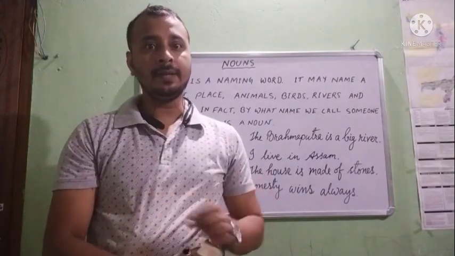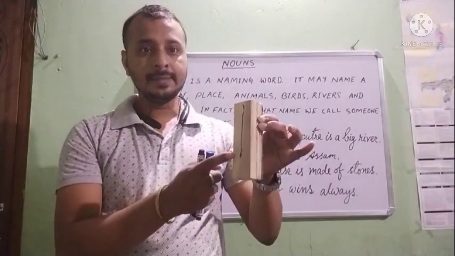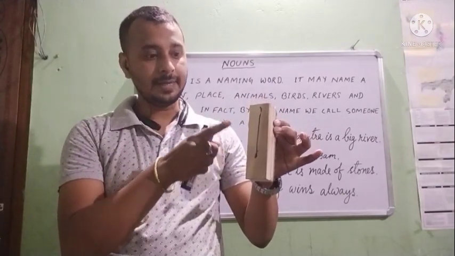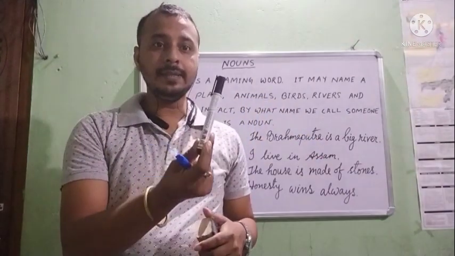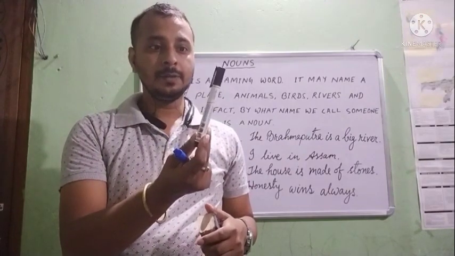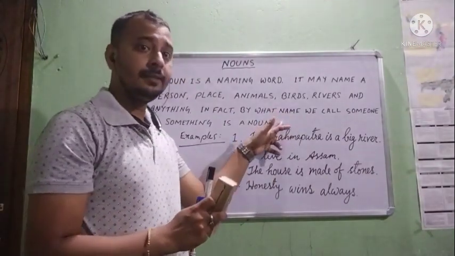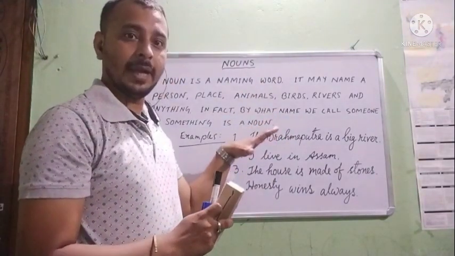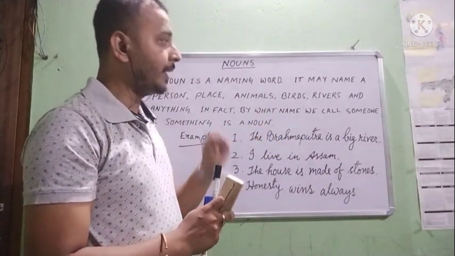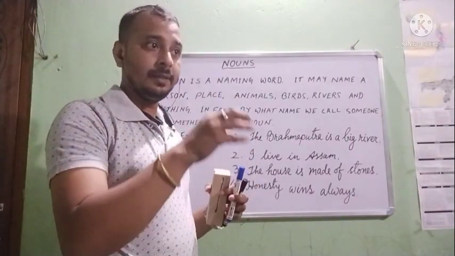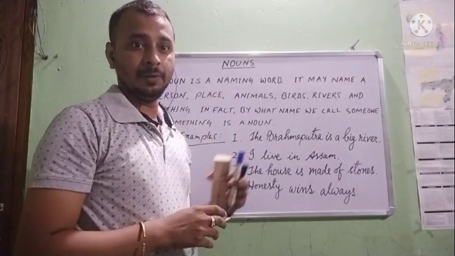For example, what do I call this? I call this a duster. So its name is duster. So duster is a noun. What do I call this? I call this a marker. So marker is a noun. What do I call this? This is a board. Whiteboard. So whiteboard is a noun. So what we call something, that name is a noun for that thing.